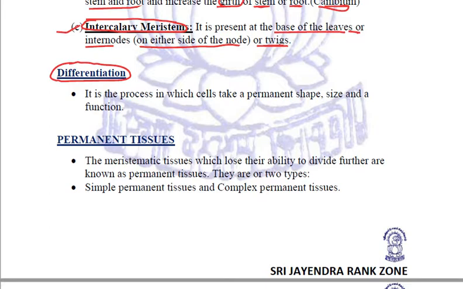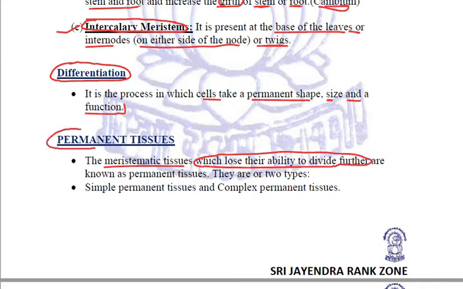It is the process in which the cells take a permanent shape, size, and a fixed function. That is called differentiation. And the meristematic tissues which lose their ability to divide further, when they stop dividing, are now termed as permanent tissues.